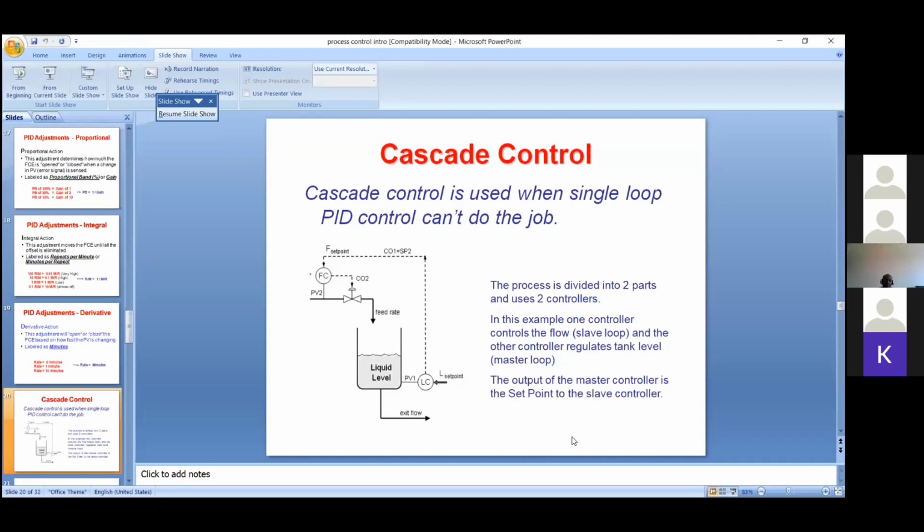Here is the point. Why? Anyway, the drum level is going to decrease whenever the steam flow is high, but that will take a small time. There is a time lag. If we allow that time lag to happen, then the level will decrease drastically.